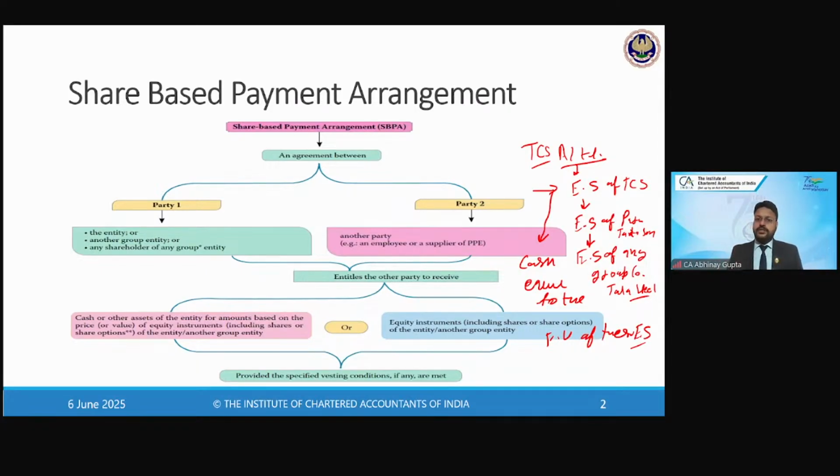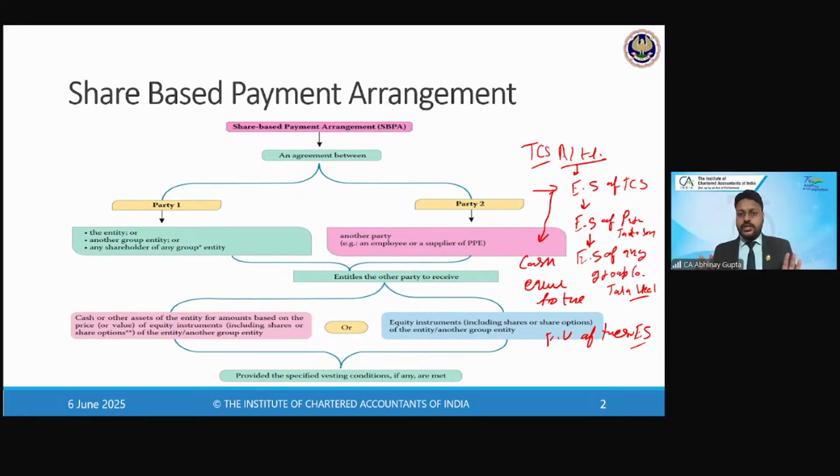So prima facie, the arrangement says that 5,000 shares will be issued. But instead of issuing the 5,000 shares, I am just paying the cash equivalent to the value of those 5,000 shares, right? Then these transactions are regarded as share-based payment transactions, right? Because these transactions are being discharged on the basis of the shares or the shares' value. So if the agreement doesn't talk about any shares, then those transactions will not be covered by Ind AS 102. The standard is very clear.